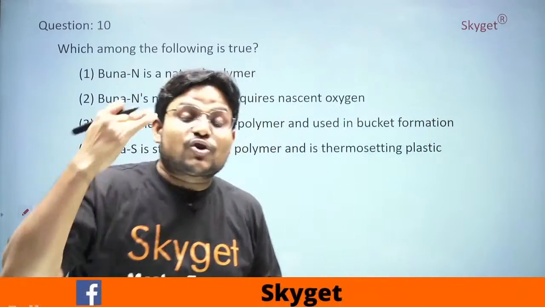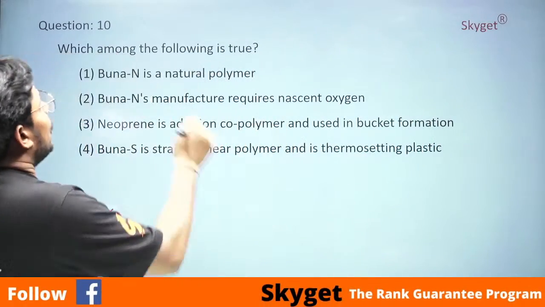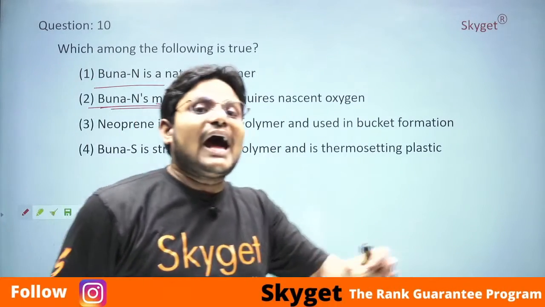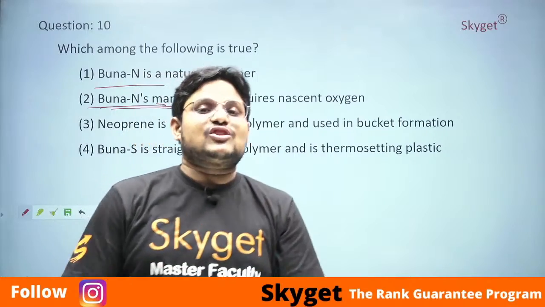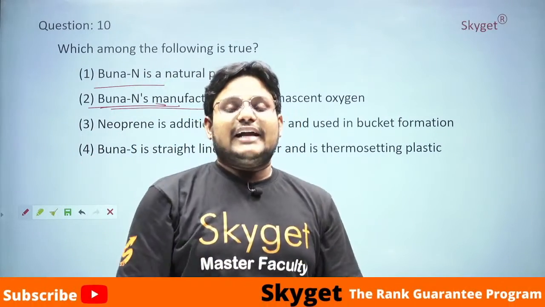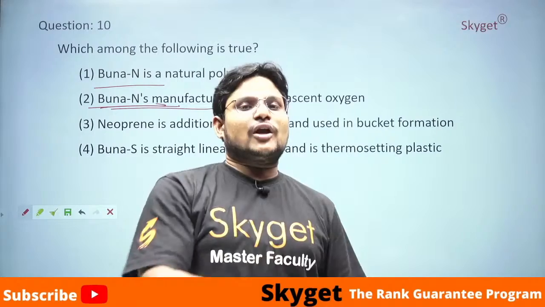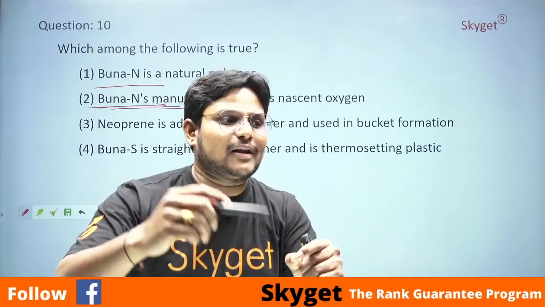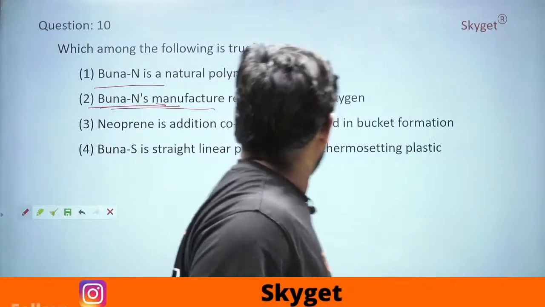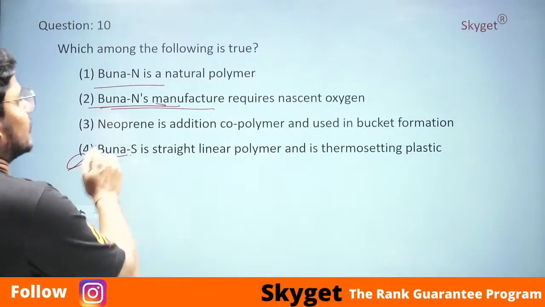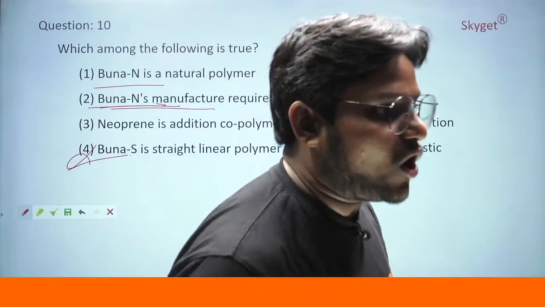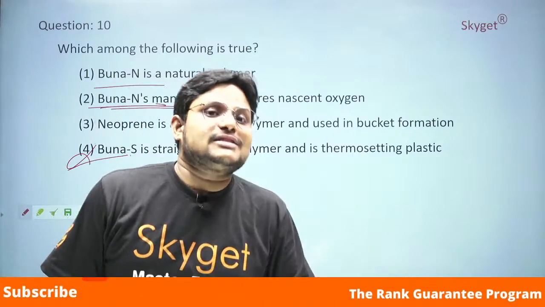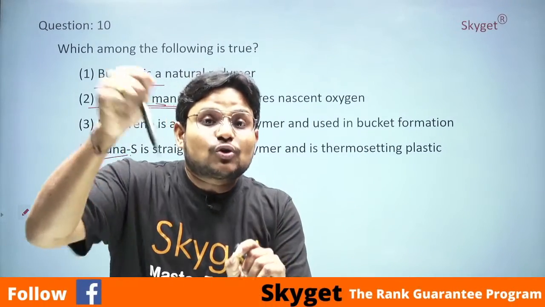If you know the preparations, you will get the answer, students. What is that, sir? When you are discussing this, Buna N is prepared in the presence of hydrogen peroxide, that is H2O2. See, again a question on H2O2. So if you see here, Buna S is prepared in the presence of H2O2. Option 4 is wrong. Sorry, option 4 is wrong. Why? Because Buna S is prepared in the presence of H2O2.